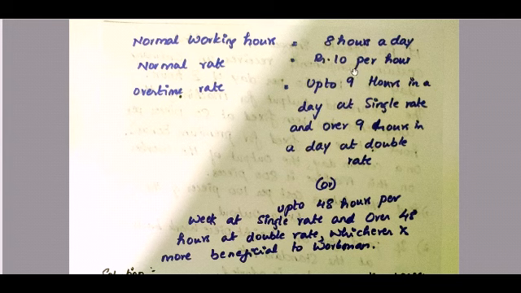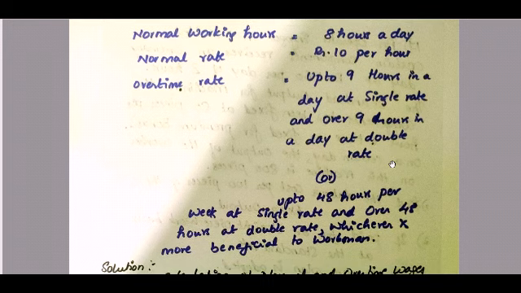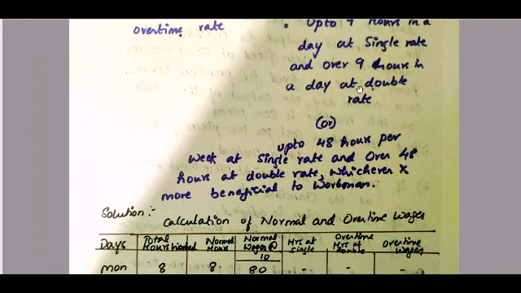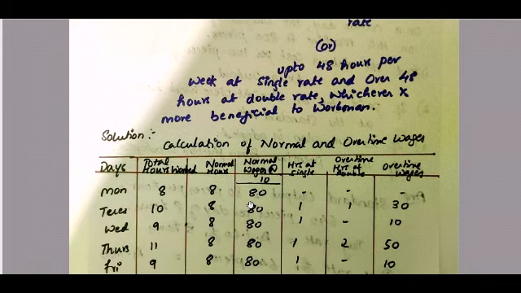So if they work for 9 hours, they get 10 rupees. If they work beyond 9 hours, they get 20 rupees, which they have told us in the question. It is the same way that they have told for weekly basis, up to 48 hours per week at single rate and over 48 hours at double rate, whichever is beneficial to the workman.